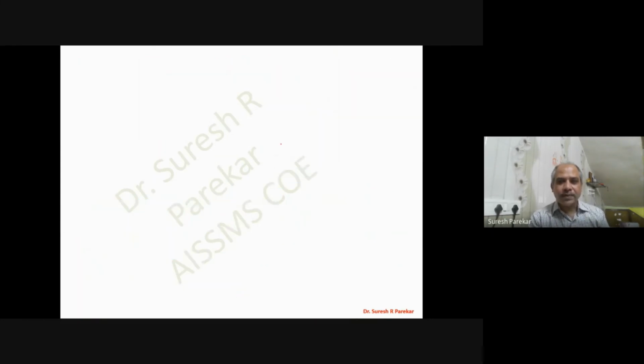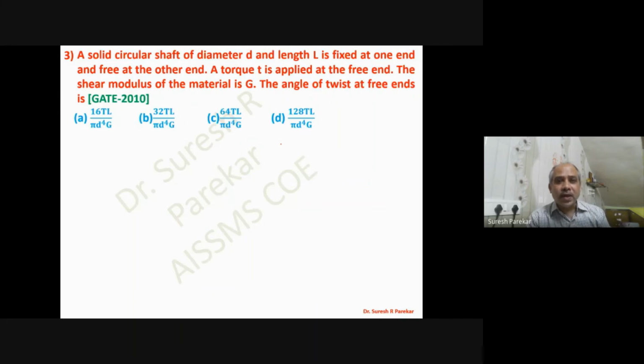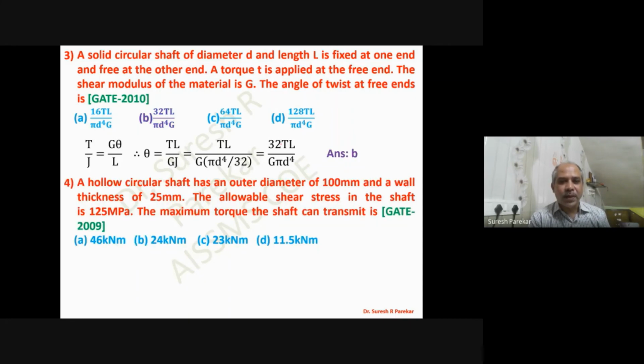B we have wrong. Now a solid circular shaft we have, and we are interested in the formula for angle of twist at free ends. So now we know that formula, we have T by J is equal to G theta by L, and that will give us theta is equal to 32 TL upon G pi D to the power 4, B option.